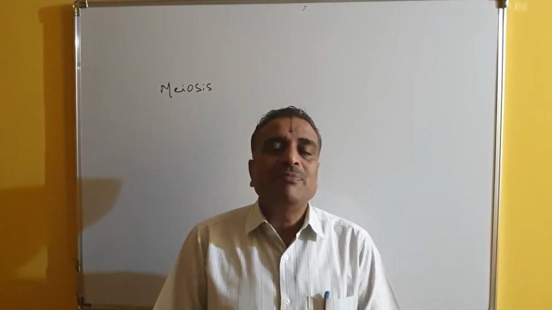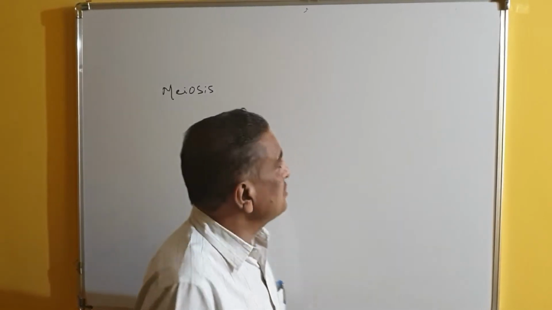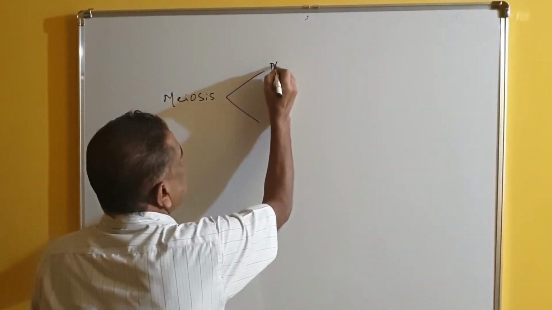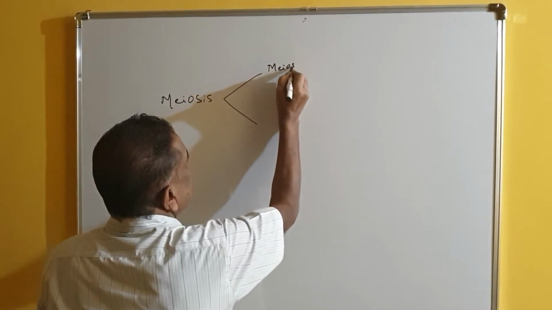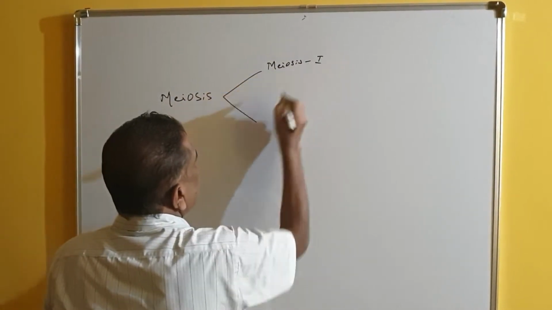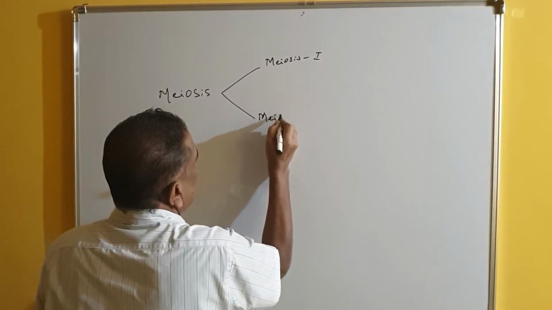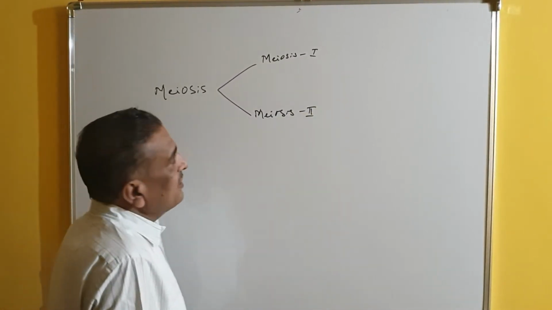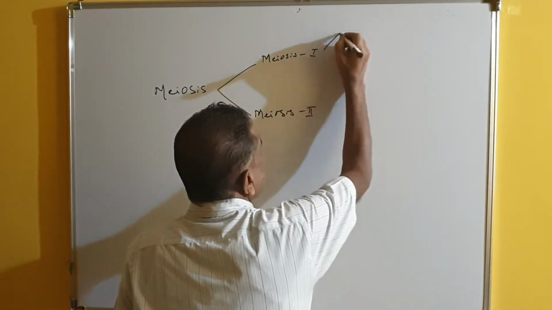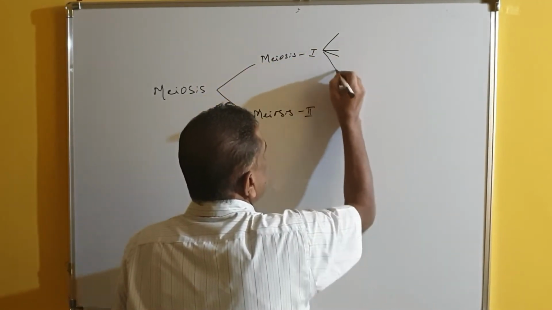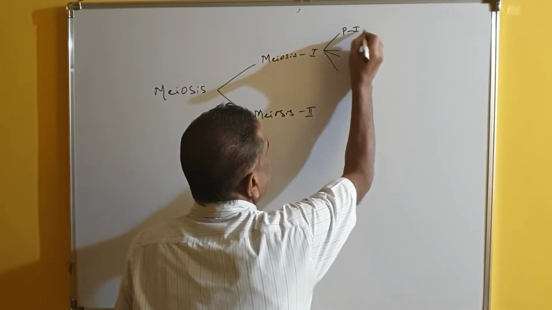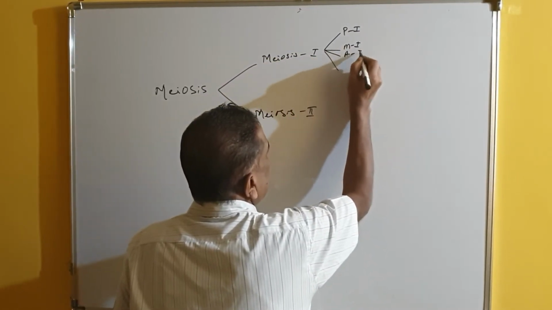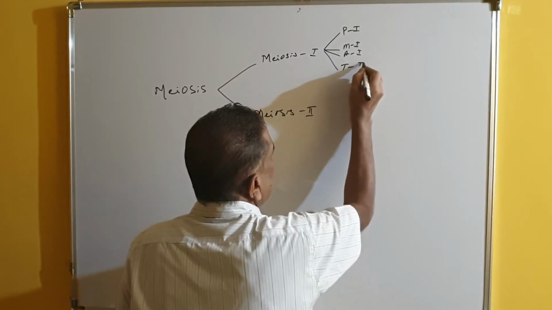Okay, how does meiosis actually take place? Meiosis takes place in two steps, meiosis 1 and meiosis 2. Meiosis 1 has 4 stages: prophase 1, metaphase 1, anaphase 1 and telophase 1.